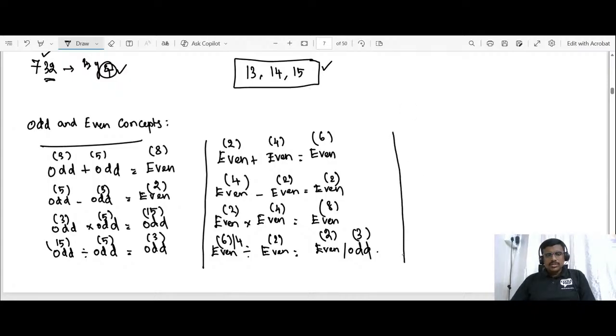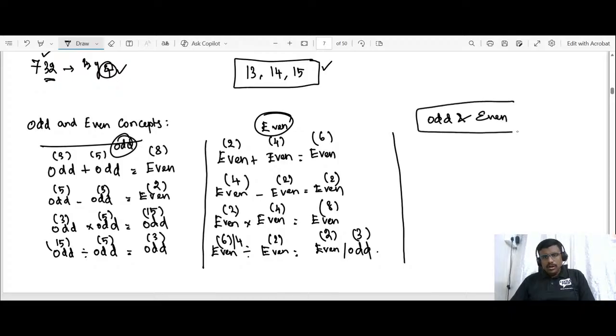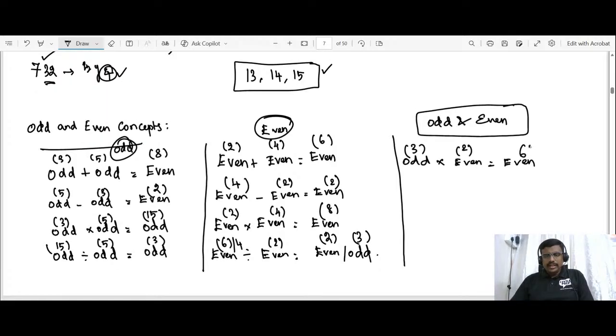Now, this is about odd, this is about even, and this is about odd and even. So it is a blend of odd and even. Odd into even will give you even. So 3 into 2, when multiplied, will be 6. Odd plus even is odd.